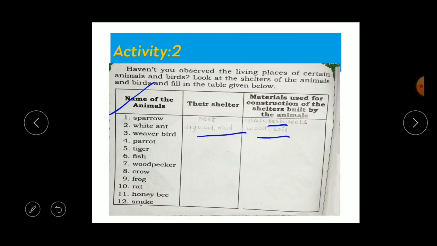Okay, in the same way you just try to write the shelter here. Here are the animals. You just try to write the shelter of these animals. Here you have to write the materials used for construction of the shelters built by these animals. Understood, children?